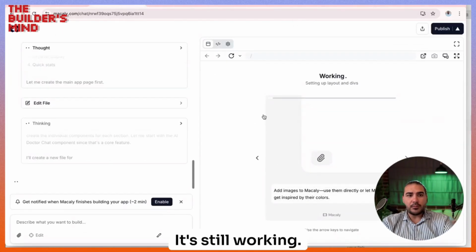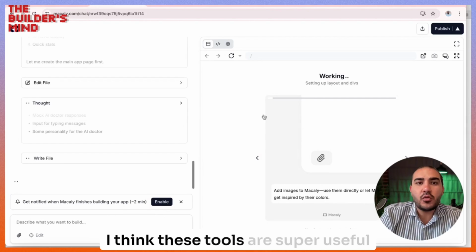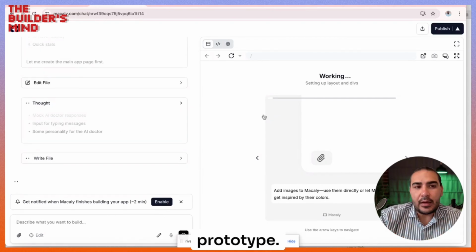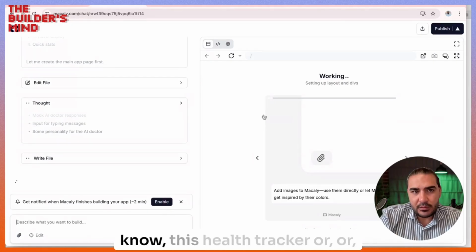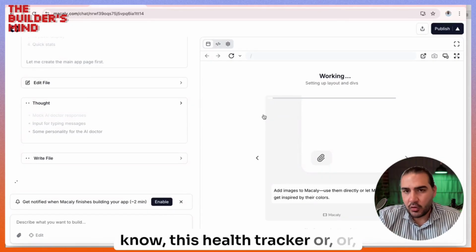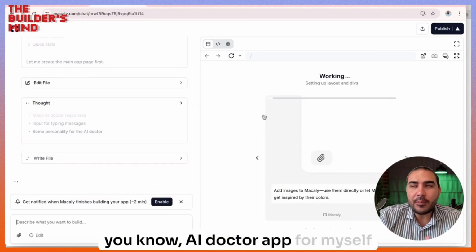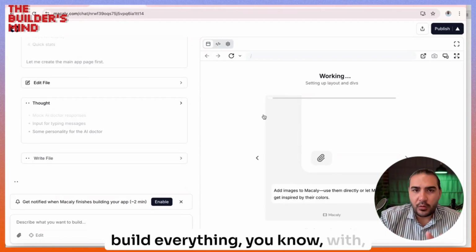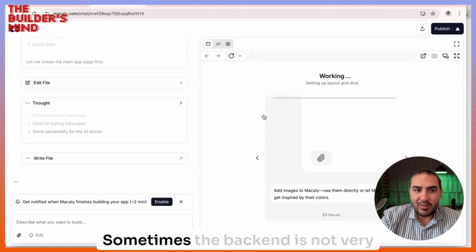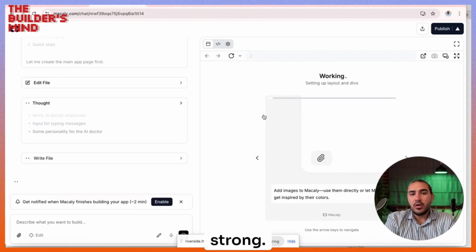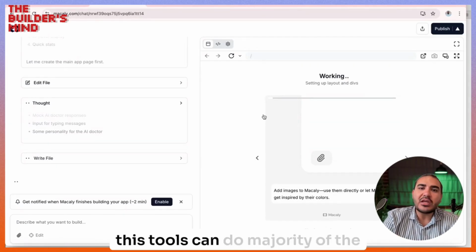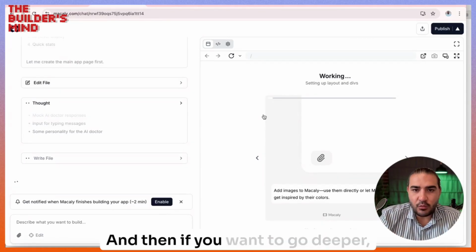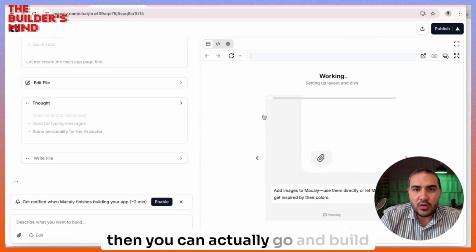It's still working. I think these tools are super useful to just build a prototype. And for me, I wanted to build this health tracker or AI doctor app for myself for some time. And of course, you cannot build everything with this vibe coding. Sometimes the backend is not very strong. But actually, these tools can do the majority of the work. You can have a look how it looks, and then if you want to go deeper, you can go and build it native.